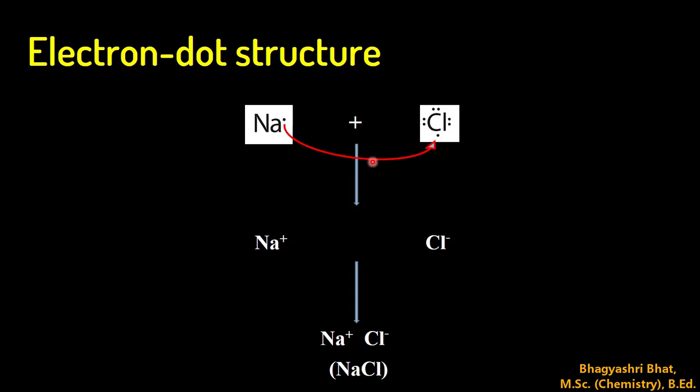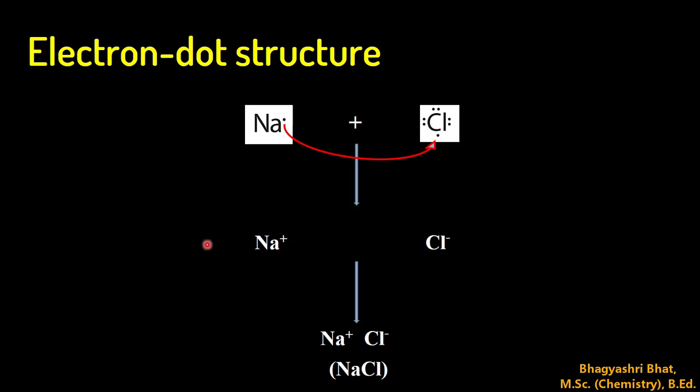Now, to attain stable electronic configuration, the sodium atom loses its 1 electron. It transfers its 1 electron to the chlorine atom. When it loses its 1 electron, it becomes Na+. And the chlorine atom gains that 1 electron to become stable, and after gaining 1 electron, it forms the chloride ion, that is Cl-.